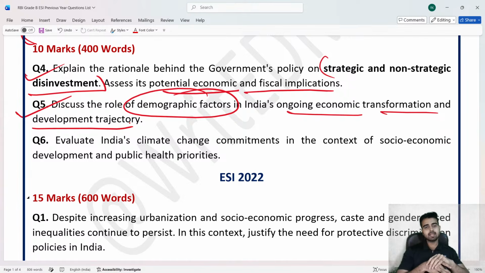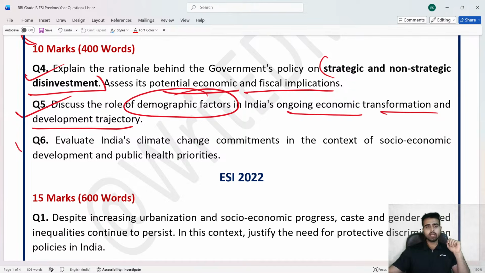Because at this point of time, India is one of the youngest countries on a global level. We are going through a situation of beneficial circumstances, a demographic dividend. A demographic dividend is a situation when the majority of the population of a country comes within the age bracket of the working population. Okay? More working population means more economic activity, more economic growth. And that's why demographic dividend is a very important topic. And every year in NABARD and RBI, they continuously ask questions on this topic.